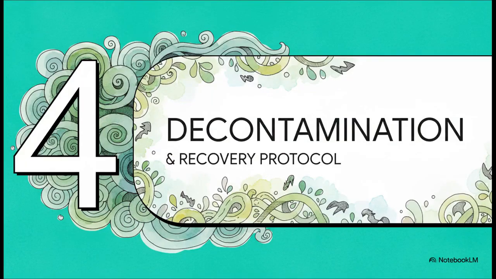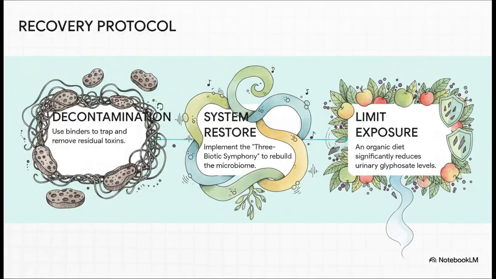Okay, analysis of the breach and the cascade failure is now complete. So we're going to pivot to the solution. Let's initiate the decontamination and recovery protocol, which is based on established mechanisms for restoring biological systems. The protocol is a clear three-step process. First, decontamination. We have to trap and remove the foreign agent. Second, system restore. We're going to rebuild the microbiome using something called the three-biotic symphony. And third, we have to reduce future exposure, and studies show us exactly how that can be done.